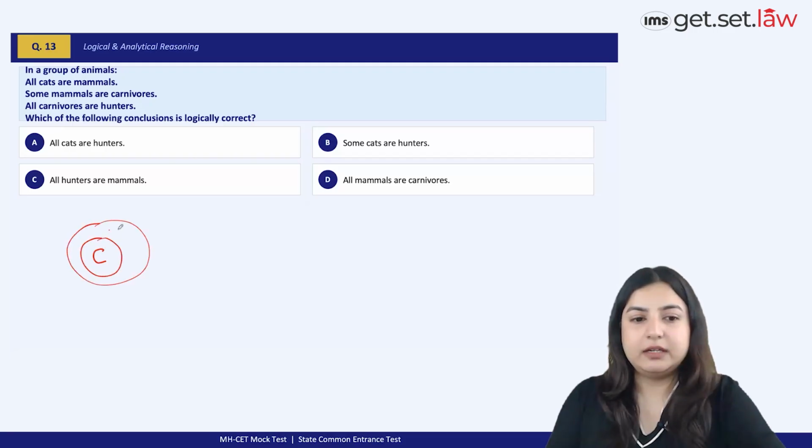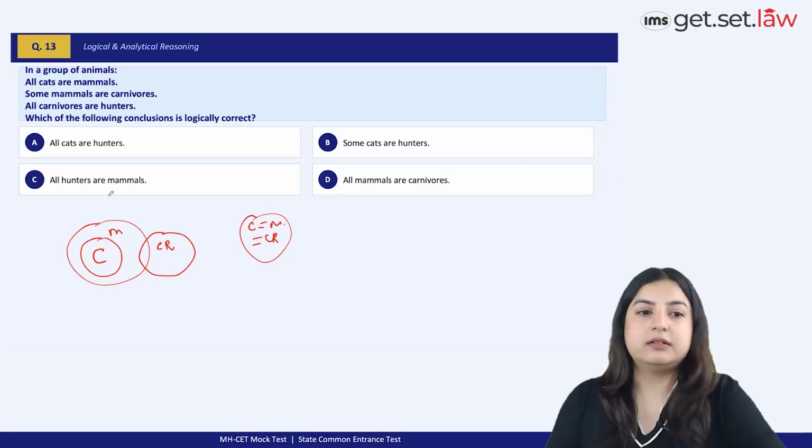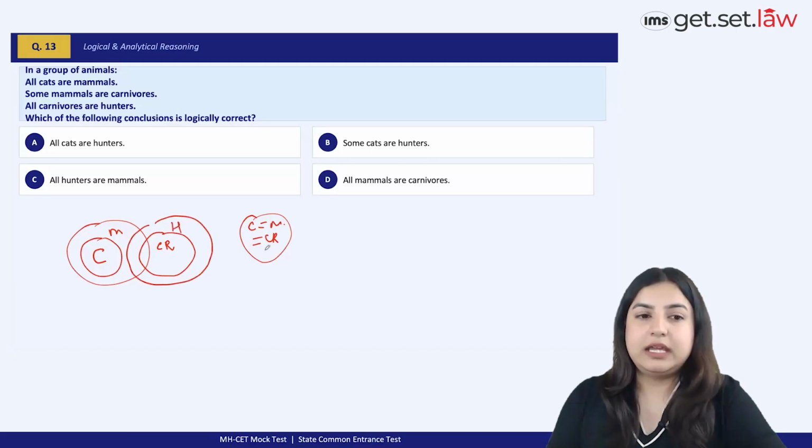This is what we get, right? And in the other case, this is what we get. Some mammals are carnivores, right? So carnivores I'm abbreviating as CR, right? And it says all carnivores are hunters. So this is what I get, right?